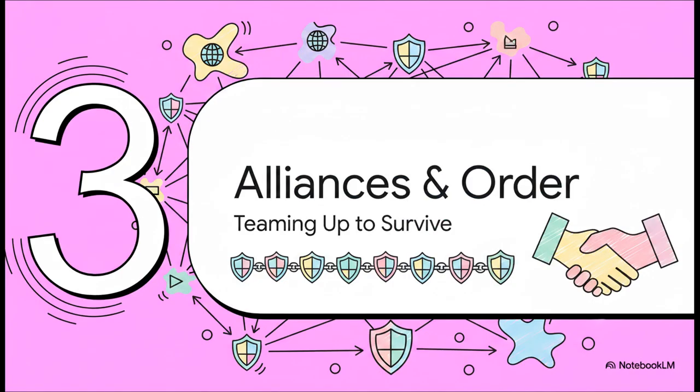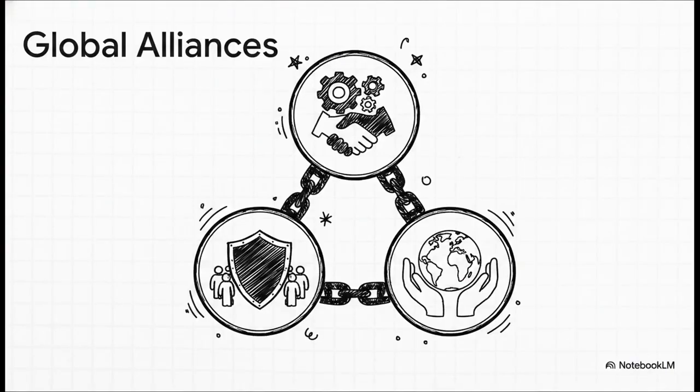All right, into part 3, alliances and global order. This is all about how states team up to survive. When states team up, it's wild because historic adversaries can actually become partners. Take the EU, for example. It's a prime example of nations successfully pooling their sovereignty to build economic trust after 2 devastating world wars.